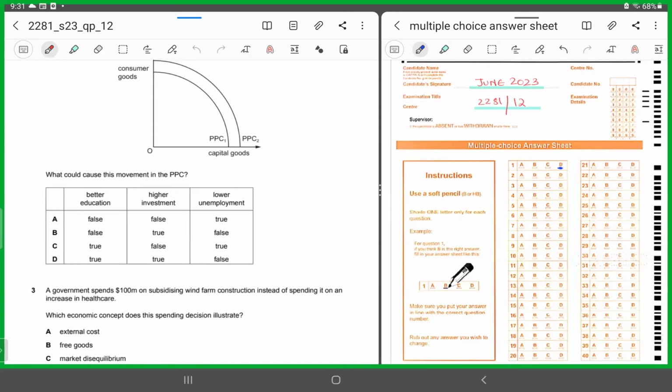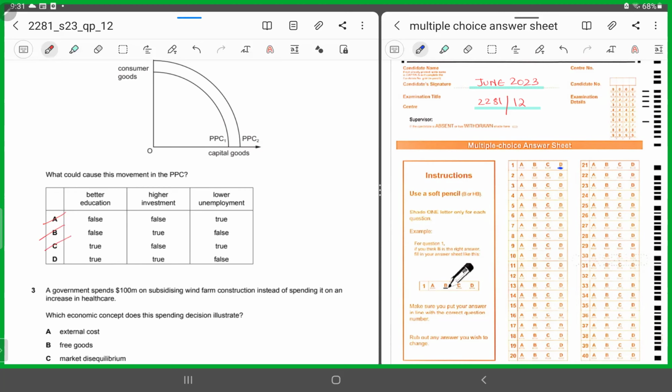Now you tell me, should there have been an increase or a decrease in the better education level? Better education levels would have yielded an outward shift of the PPC. So better education would have been true in this scenario, right? So this means A and B can be chopped off. Higher investment, exactly, yes. The investment level would have risen. That is why the PPC would have shifted. So this means, again, C option can be negated.